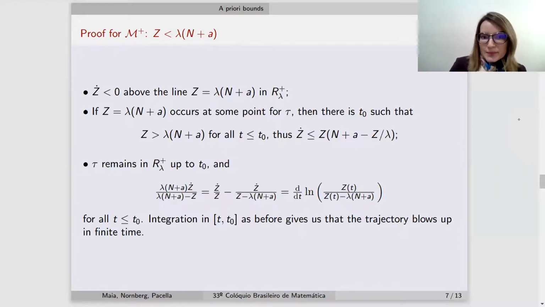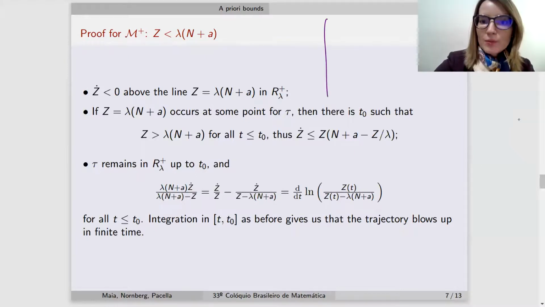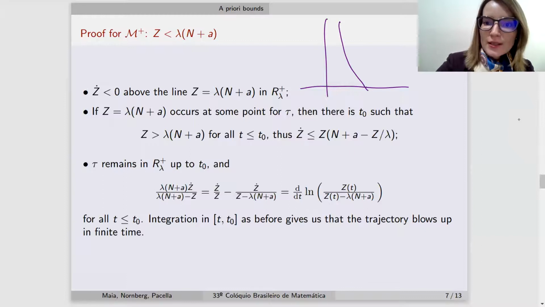Now the bound for z. This is even simpler because if we have a blow-up of that point, we are going to prove that this gives a blow-up in finite time, if we have a trajectory that crosses that line z equals lambda n plus a,